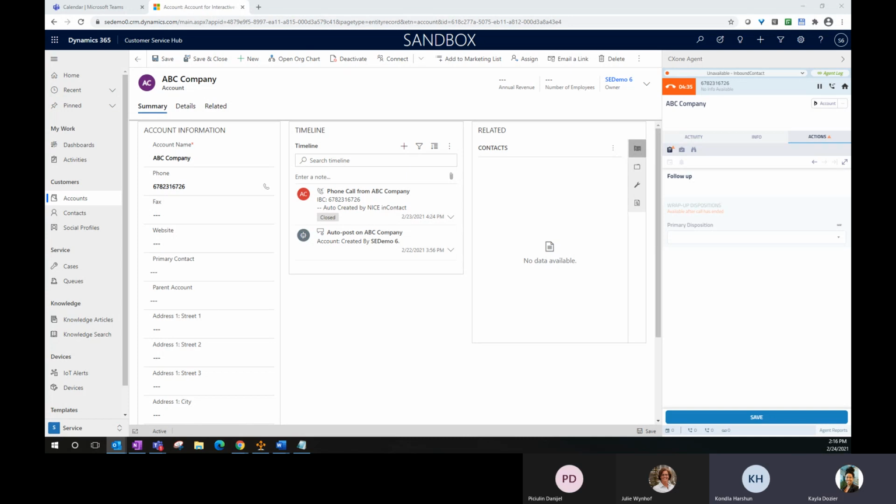Sure. I'll take that one offline to see what we can do about making sure that country code is being recognized. That would be one. Another part of that question could be adjusting the information data that pops to your agent. I know the main identifier seems to be the phone number.